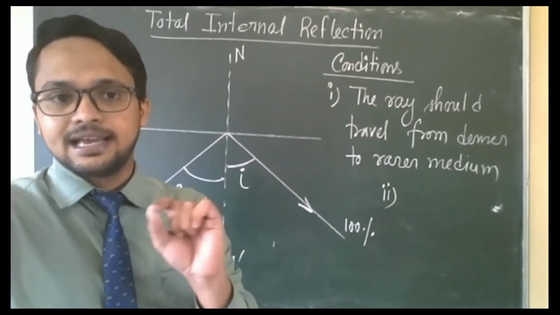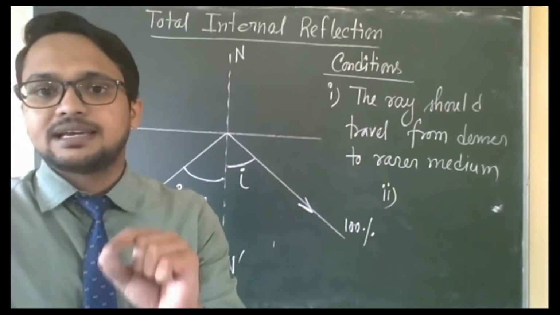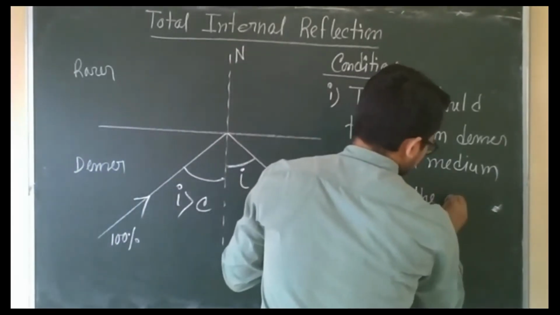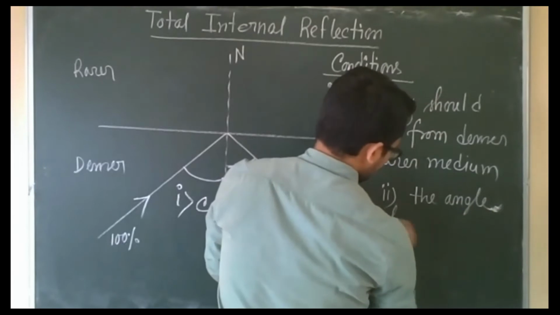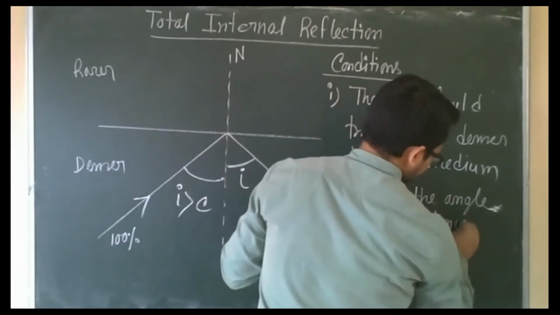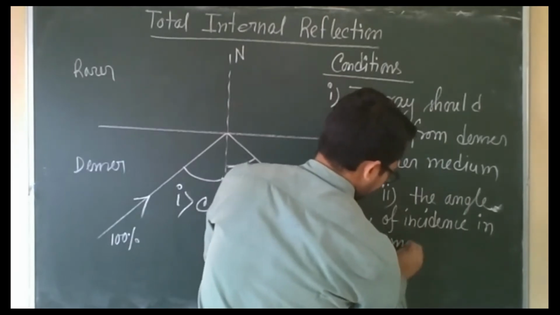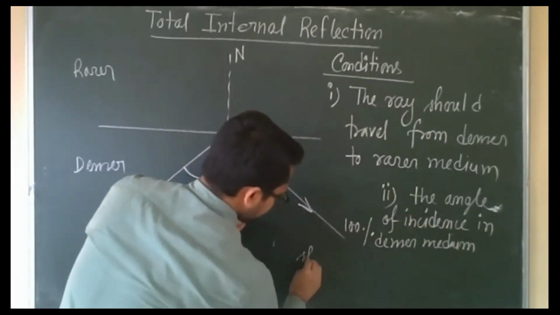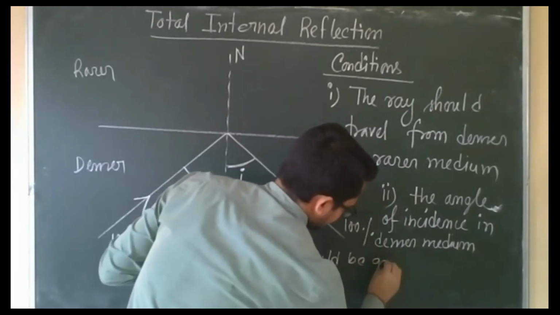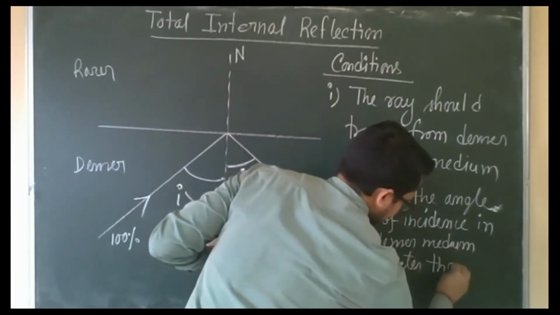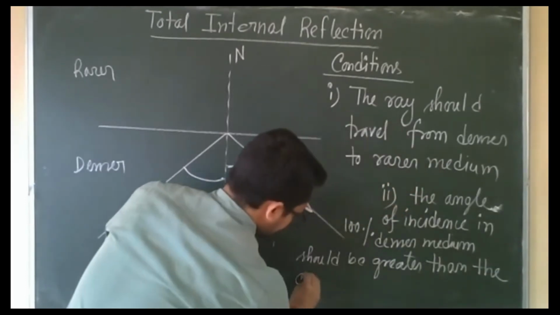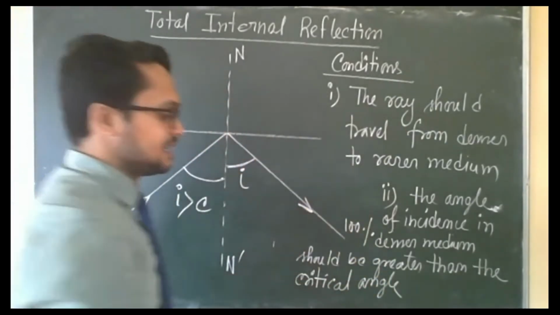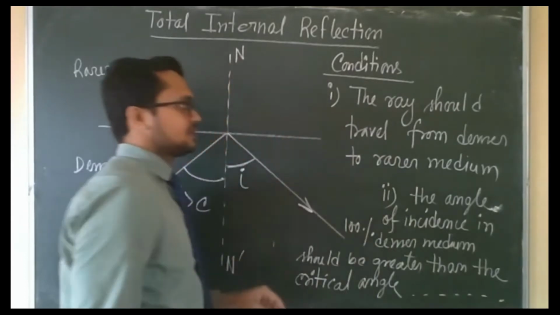The angle of incidence in the denser medium should be greater than the critical angle of the pair of media. So these are the two conditions.